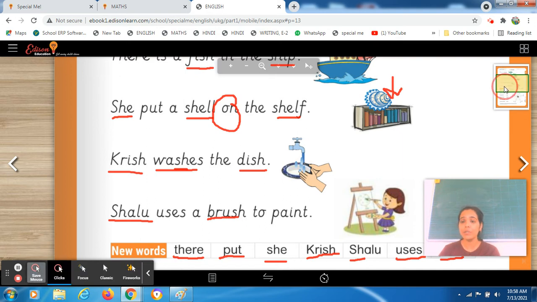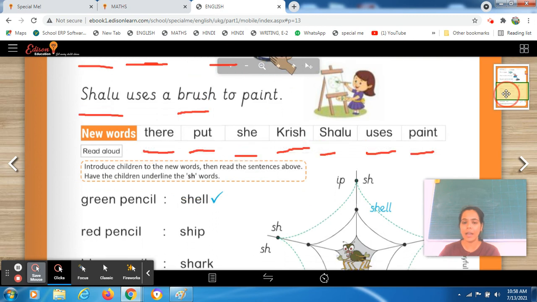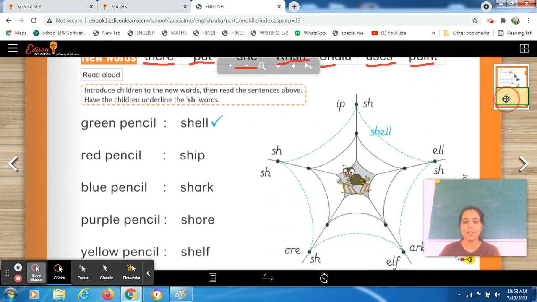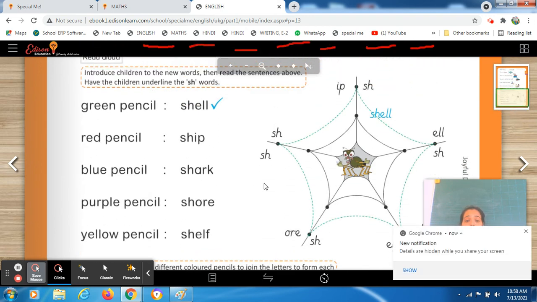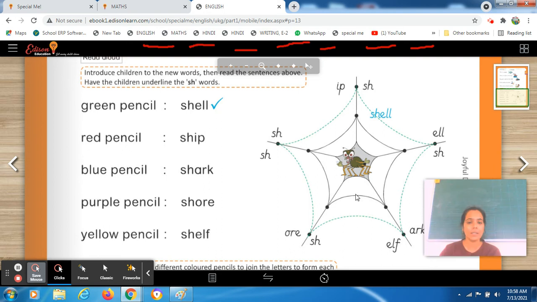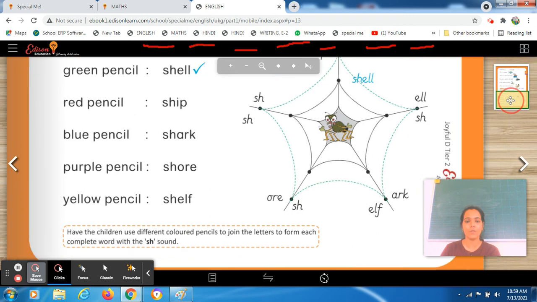I'm waiting for you. Till then you will read it and underline it, then we will do the second half. And this is a very good worksheet, right? In this worksheet we will do some creative work as well. Okay students, I hope you have done the first half of this page. Let's complete this worksheet by doing the second half of this page.